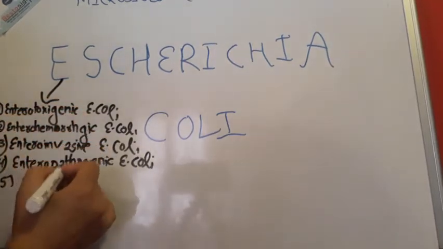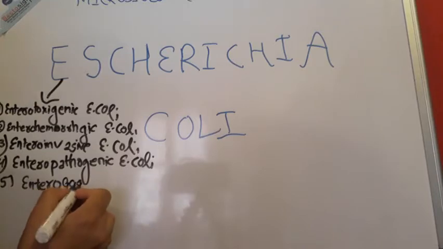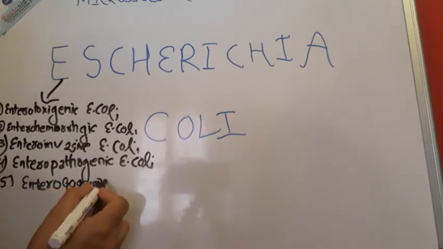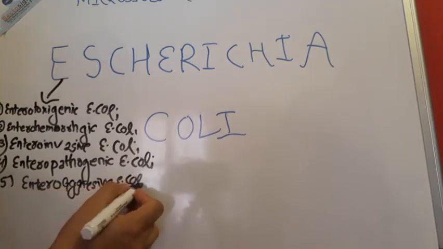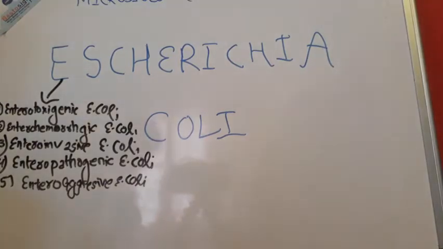And fifth, enteroaggressive E. coli. So at first, E stands for enterotoxigenic, enterohemorrhagic, enteroinvasive, enteropathogenic, and enteroaggressive E. coli.